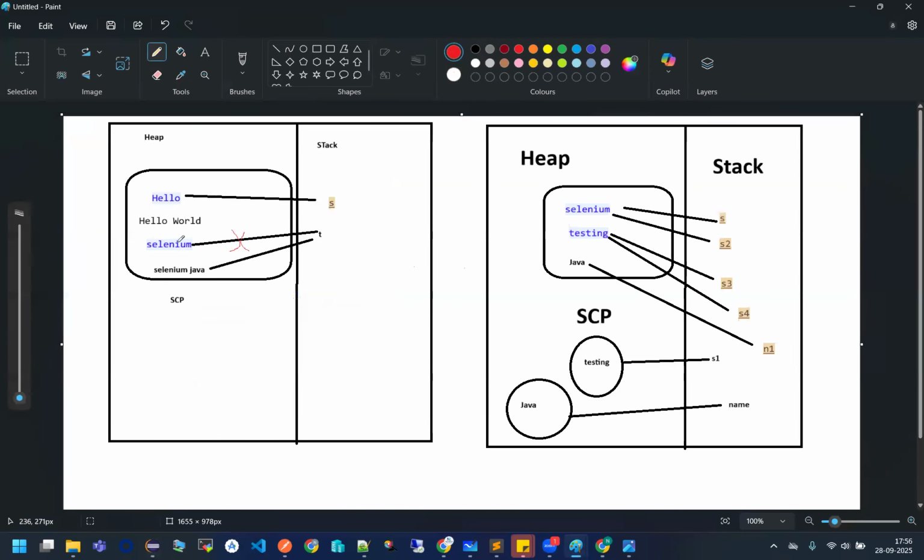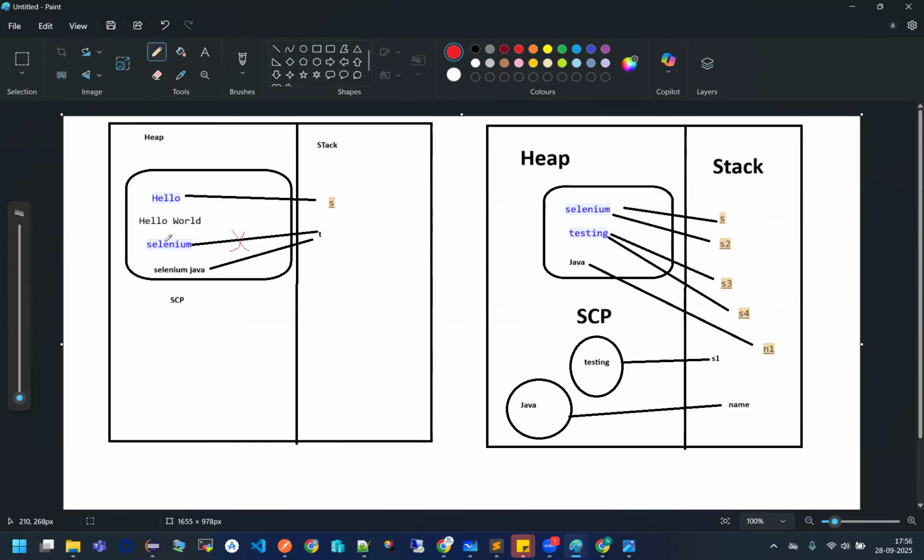But is my value altered? This current initial value? No. Again, a new value got created and it said that now T, you start referring to this new value. Now the Selenium becomes what? No reference value. But it is still present inside the memory. It is not deleted, guys. That is what the immutability concept is.